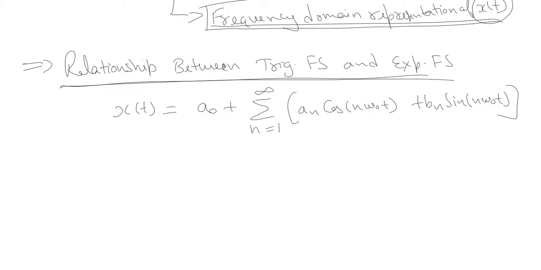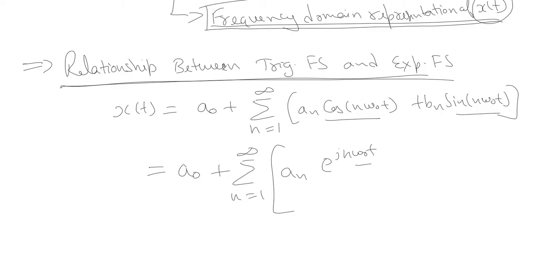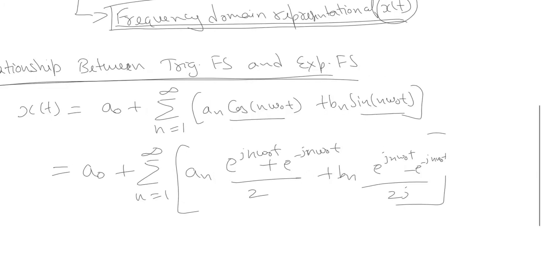Now let us simplify it further. Let us write down these sinusoids in terms of complex exponentials using Euler's identity. You can write it as a of n times (e raised to power j n omega naught t plus e raised to power minus j n omega naught t) divided by 2, plus b of n times (e raised to j n omega naught t minus e raised to minus j n omega naught t) divided by 2j. Right?